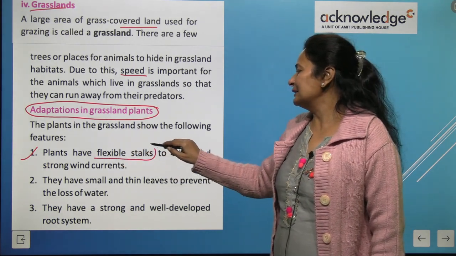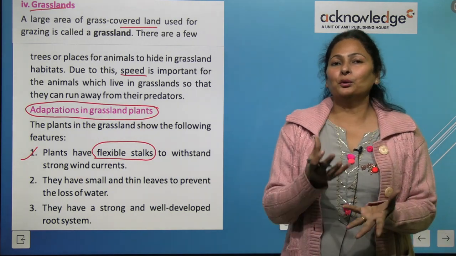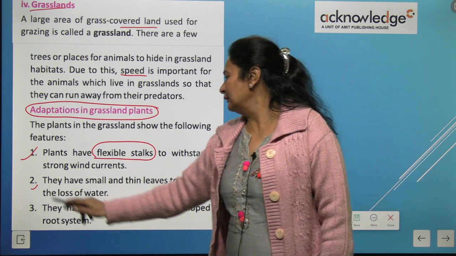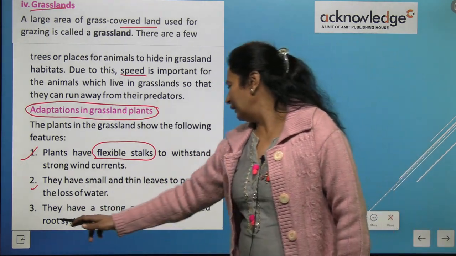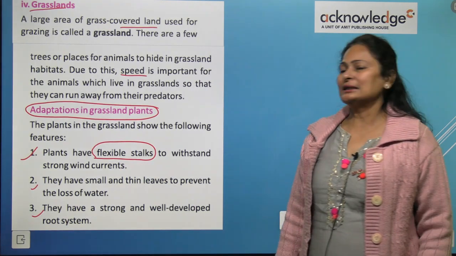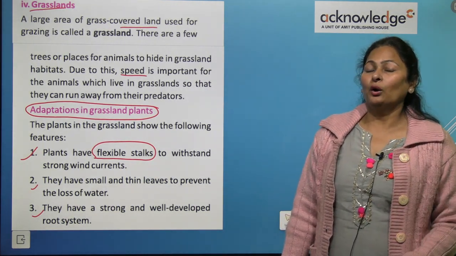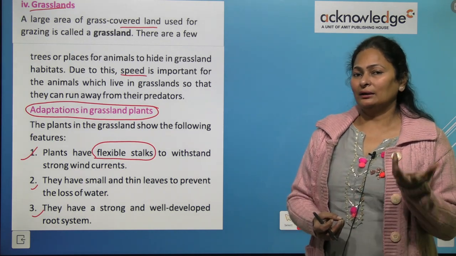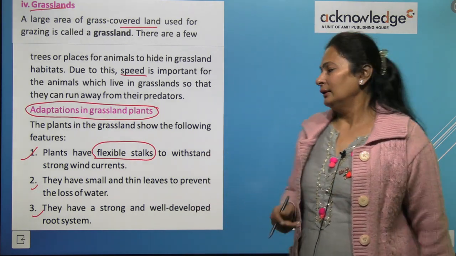They have flexible stalks. So they will not be uprooted, right? They have small and thin leaves to prevent water loss, and they have a strong and well developed root system. Roots hold the soil firmly, so they hold the plant very nicely in the soil.